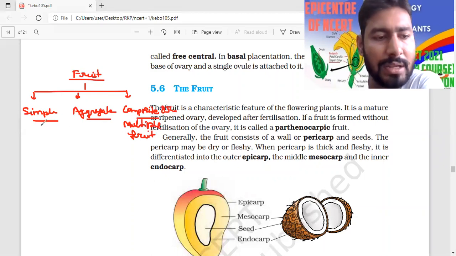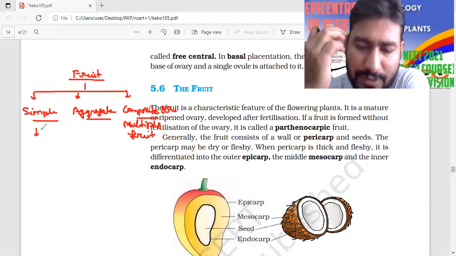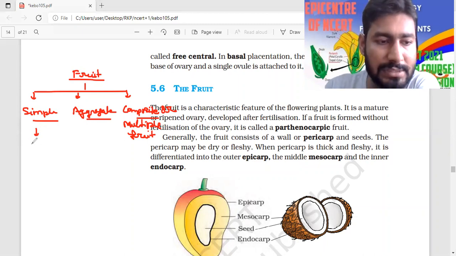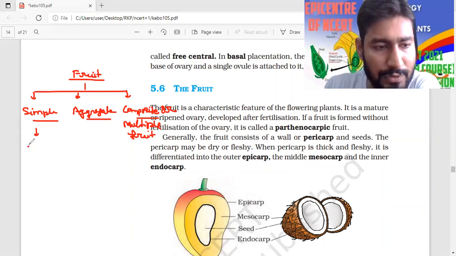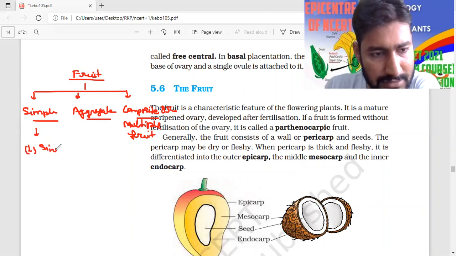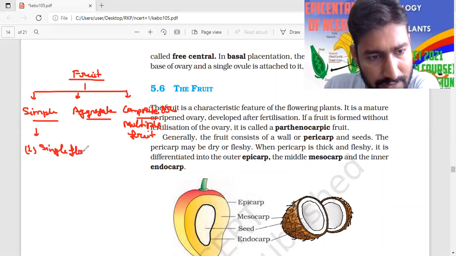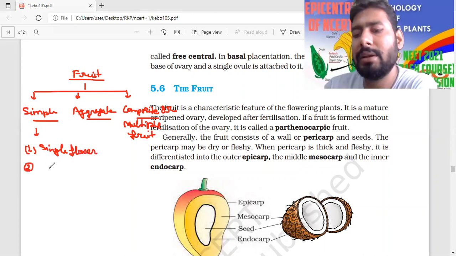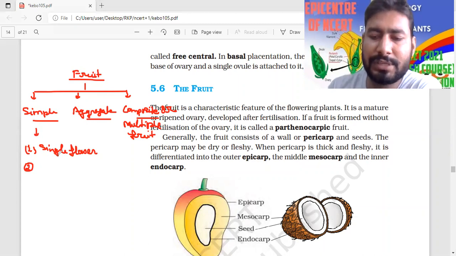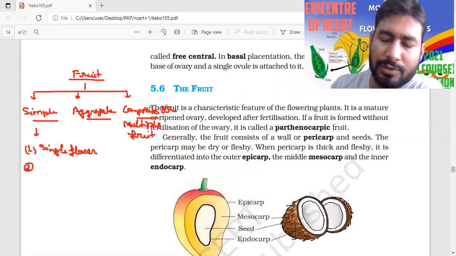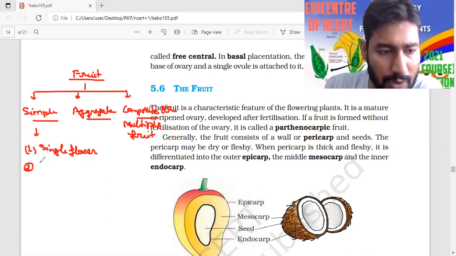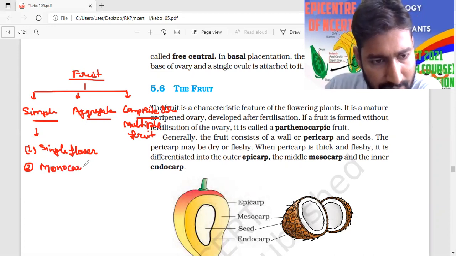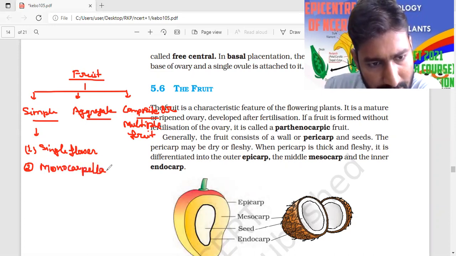Now you just have to learn the difference between simple, aggregate, and composite fruit. First we will see the simple. In simple fruit, it is made up of a single flower. The flower should be single. The carpel plays an important role because fruit is generally derived from the ovary wall. Most of the time, the carpel should be monocarpellary.